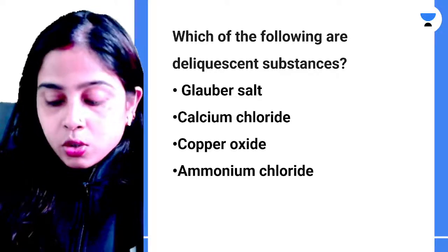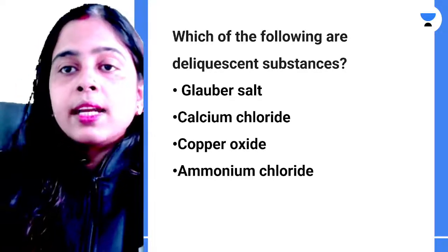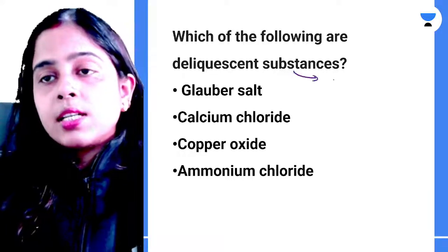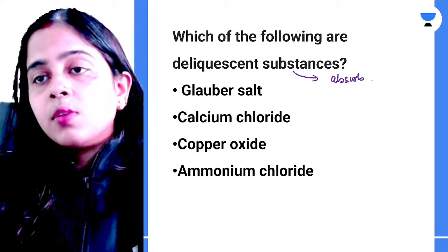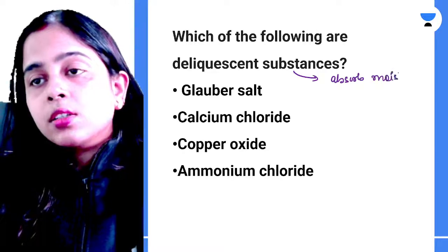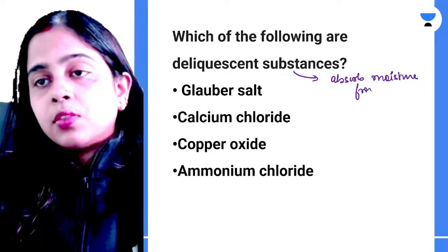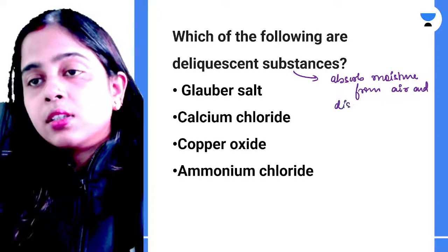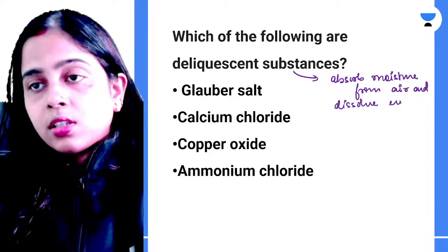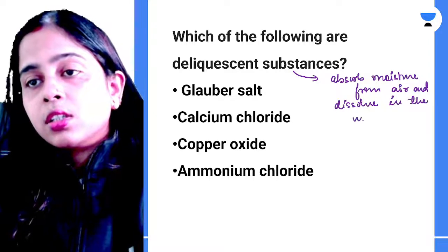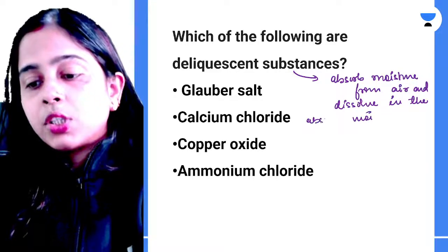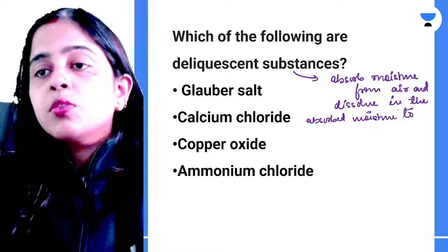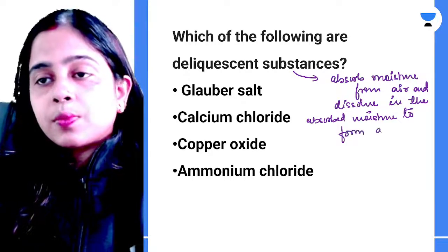So all of you understand this now. What are deliquescent substances? Deliquescent substances are those which absorb moisture from air and dissolve in the absorbed moisture to form a saturated solution.